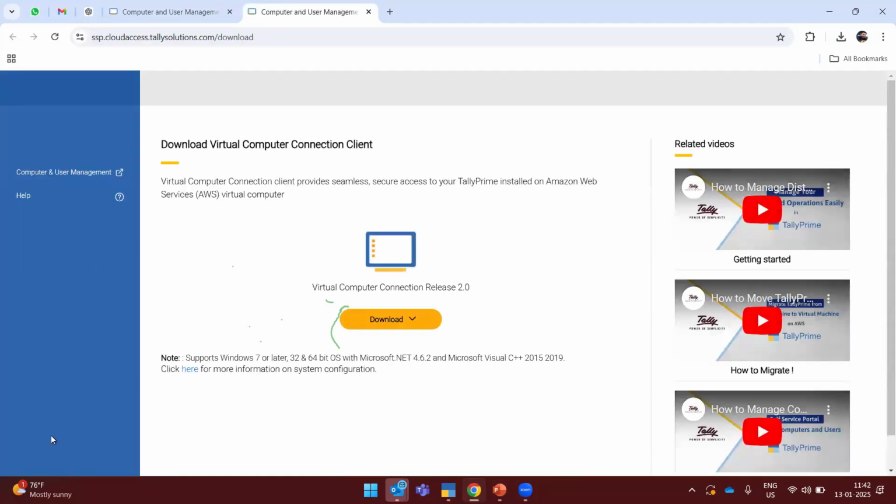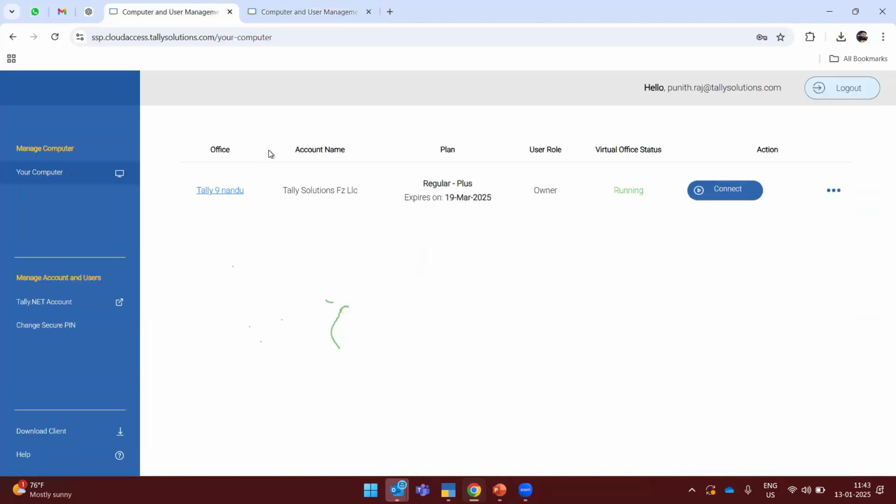If I click here, if anyone wants to download the virtual machine, the virtual machine release will be 2.0. You can download from this particular hyperlink or URL, either the online installer or the full installer. You can install this particular application, and you will get the same window in the application as well. Once you mention your credentials, it will redirect to the cloud, and there you can see your Tally, upload your data and start your work as well.